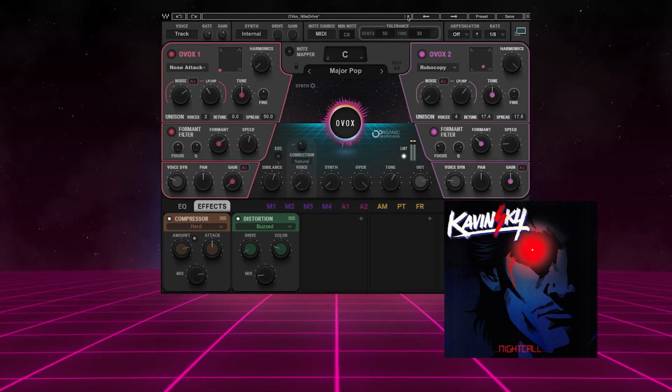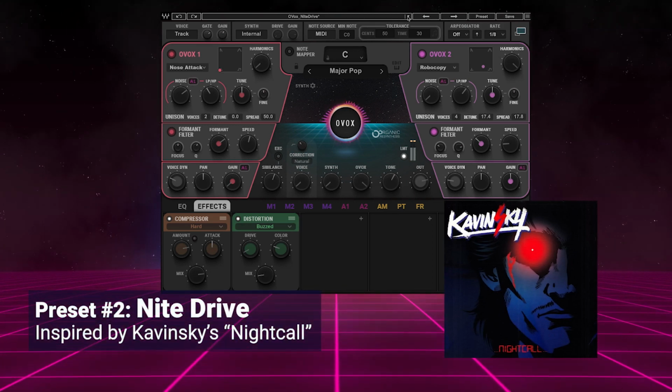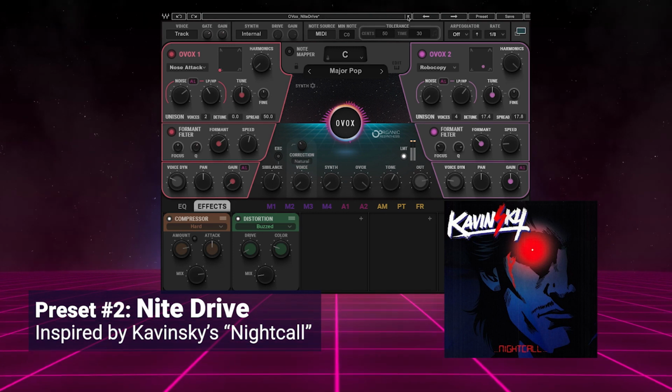This next effect is inspired by the Kavinsky song, Night Call. We're also going to use MIDI to generate this one, but unlike the last preset, this one has a more vocoder influence.